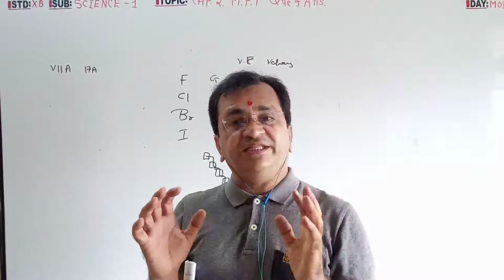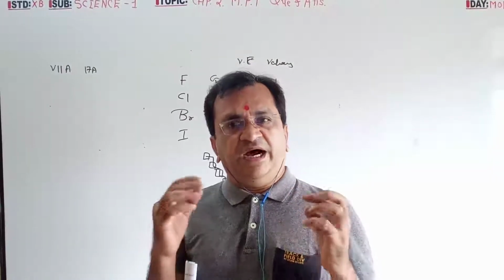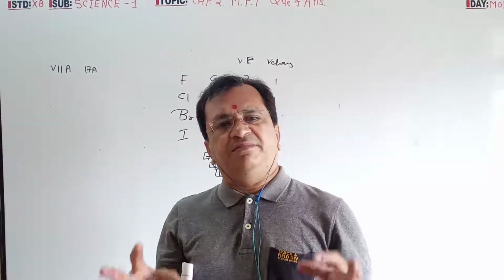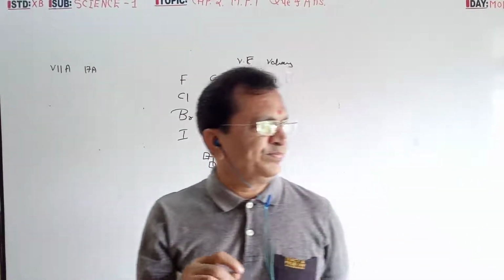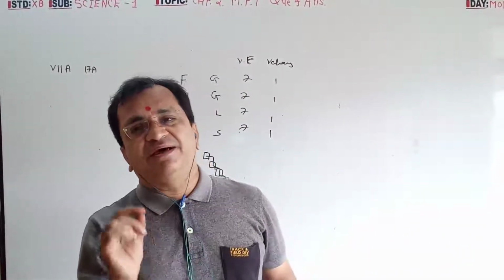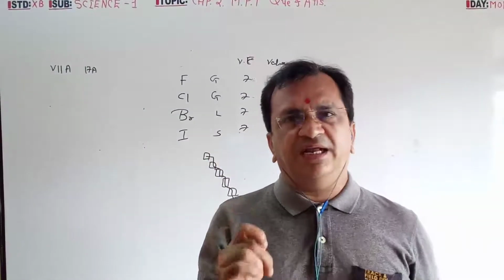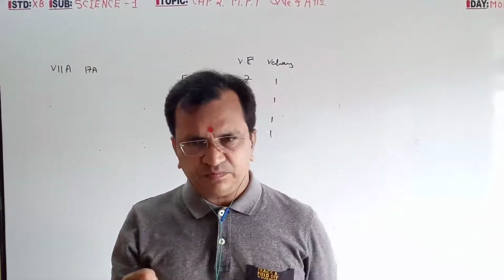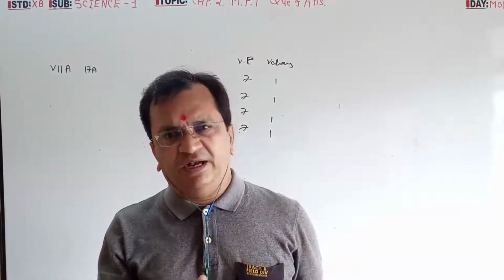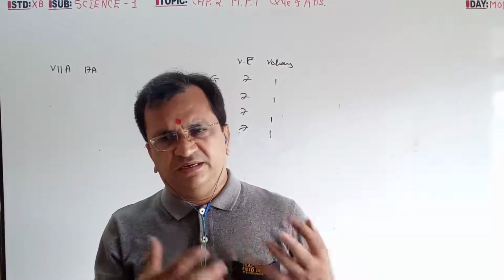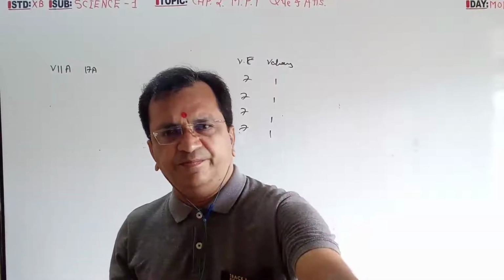When you join those elements, arsenic, silicon, antimony, germanium, gallium, these are metalloids, having the properties of both metal and non-metal. Metalloid, semi-metal, half metal, these are the different names.